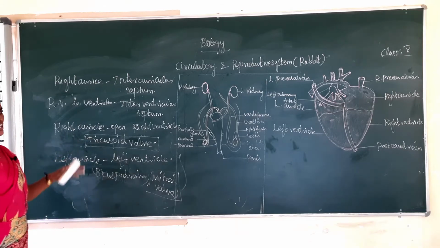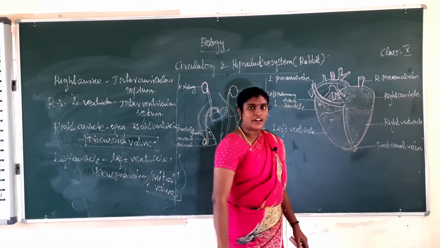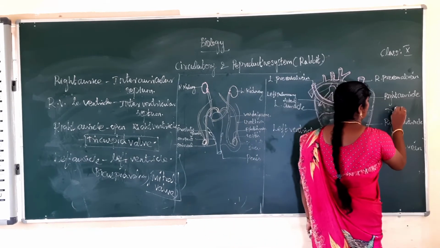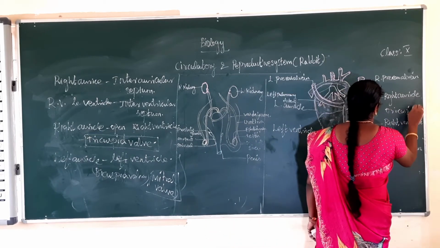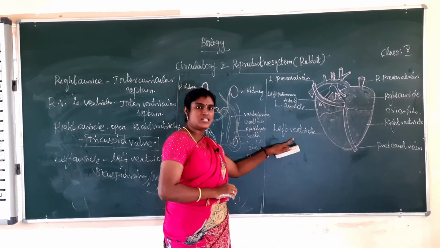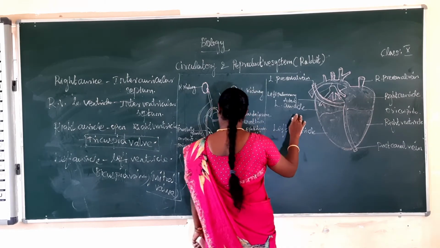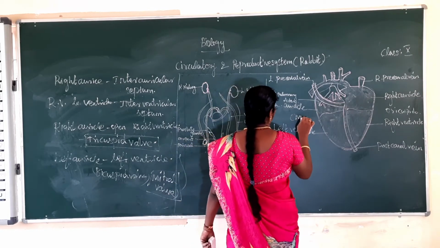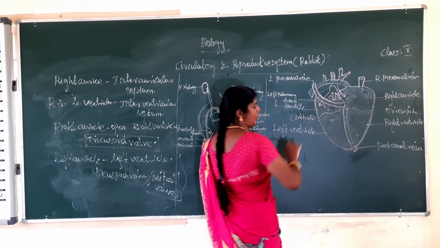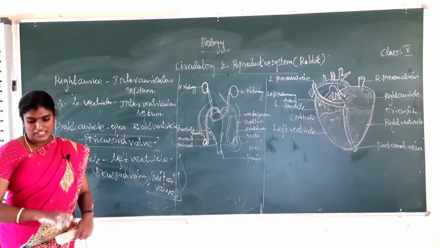The right auricle opens to the right ventricle. It is guarded by the tricuspid valve. Next one, the left auricle opens to the left ventricle and is guarded by the mitral valve or bicuspid valve. Okay, different. Do you understand the difference between the two?